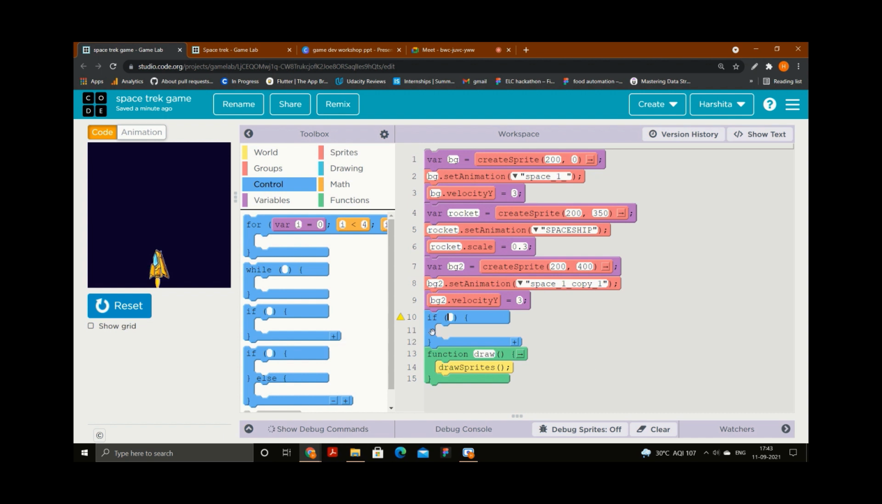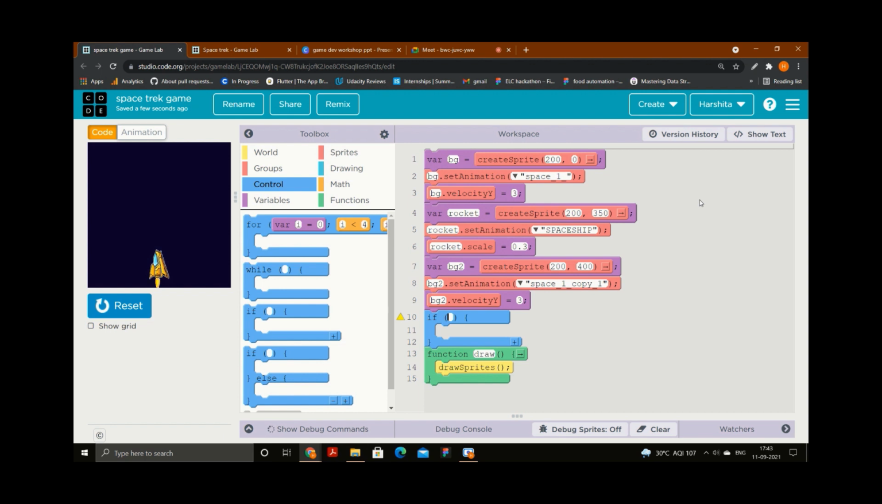So if means whenever you want to set any condition, and you want that when that condition is true, then this should happen, then we use the if block. Okay, you will be able to understand it better once I complete it. So if, then I need to give the condition.